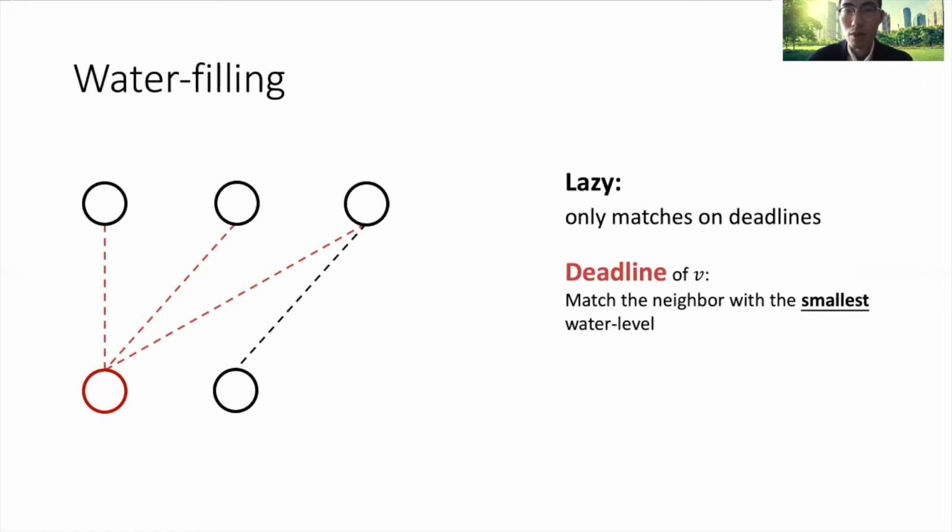I will increase them continuously and in a balanced way, because I will always choose the one with the lowest water level. So it will end up with 1/3, 1/3, 1/3. Later, the right top vertex reaches its deadline, and 1/3 of itself is already matched. So there are 2/3 to go. So you end up with myself being fully matched and the 2 neighbors are matched 1/3.